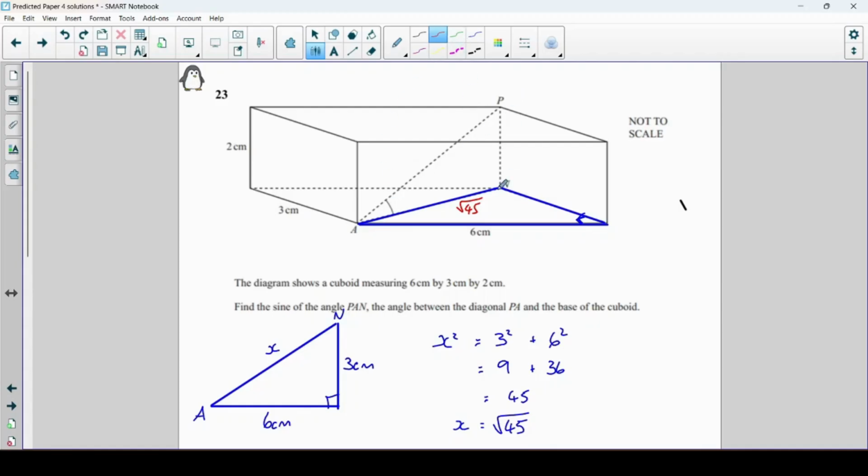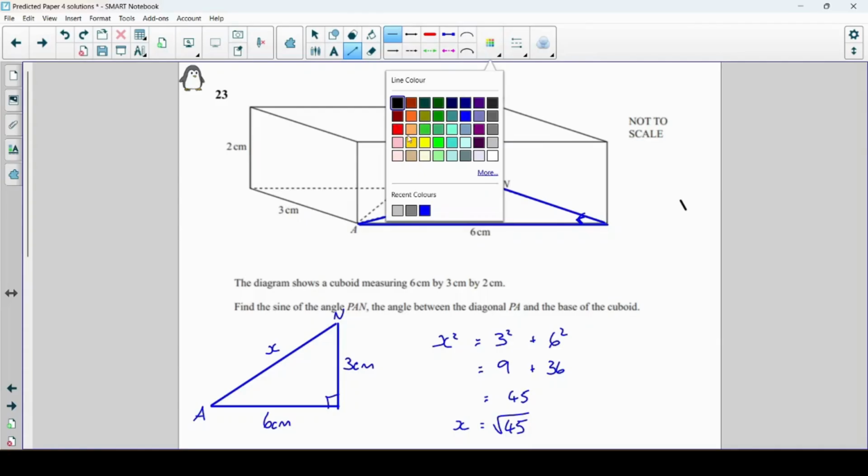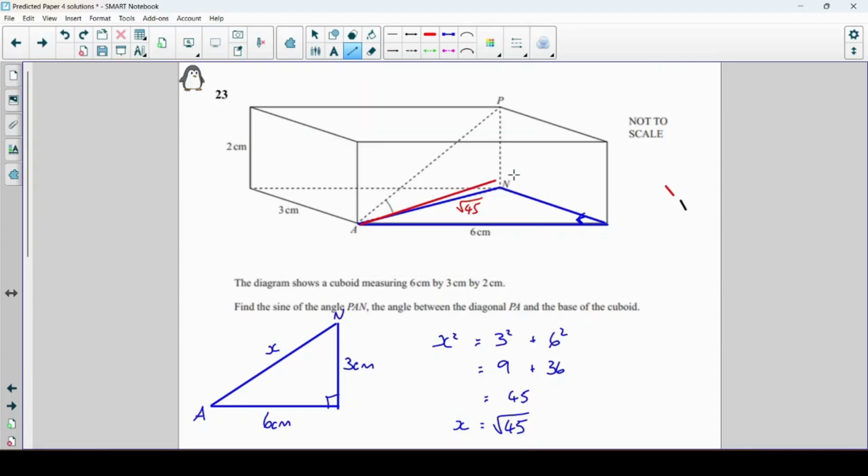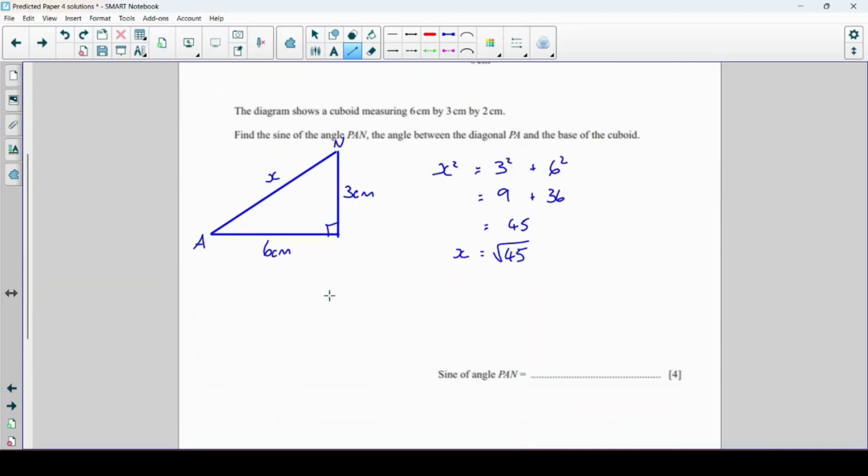So now let's have a look at this triangle here. I think we've got enough information to actually figure this out now. If I just draw that triangle over here, it's useful to do these little sketches.